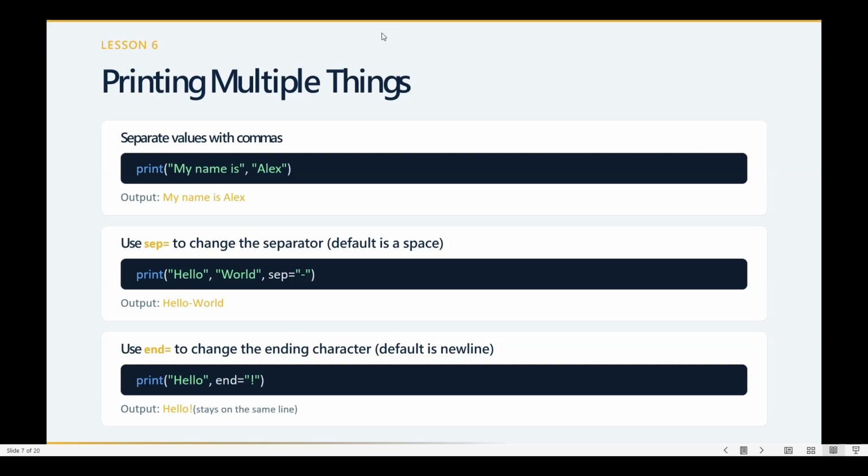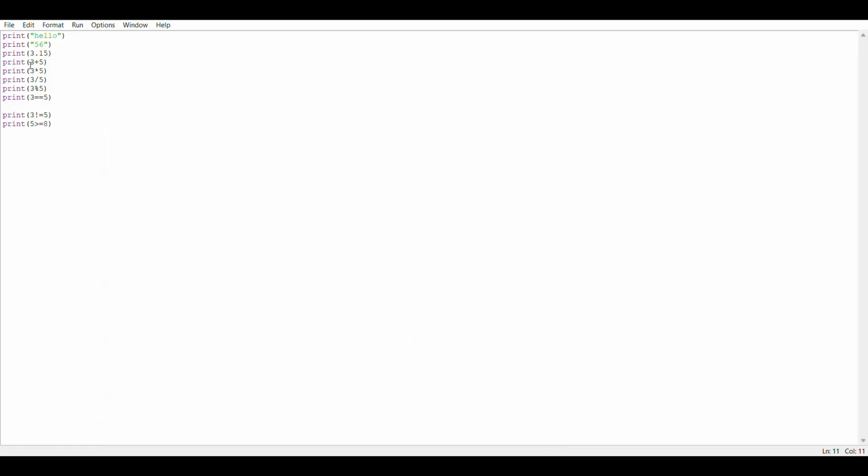So in the last slide, we saw how to print values, decimals, and many other things. Now we'll see how to print multiple things inside a print function. We'll see some examples of that. Here they have given separate values with commas, so we can separate the values with commas also. We'll just see one programming example. We'll write print hello, then an apostrophe, then Alex.